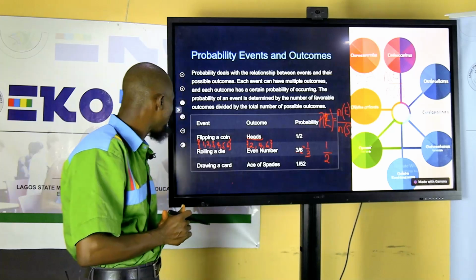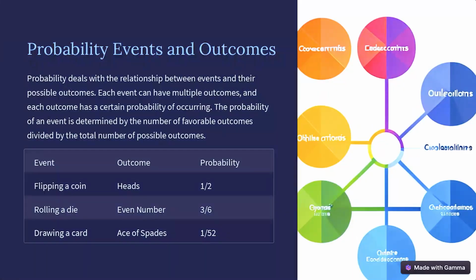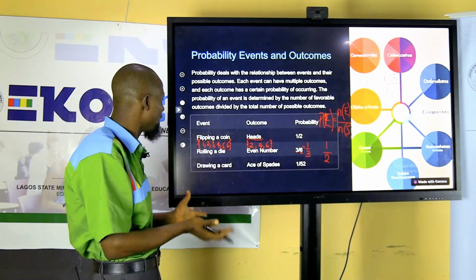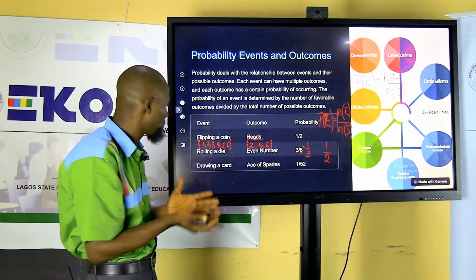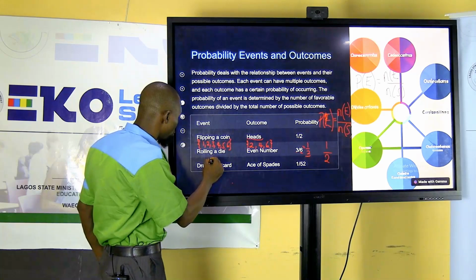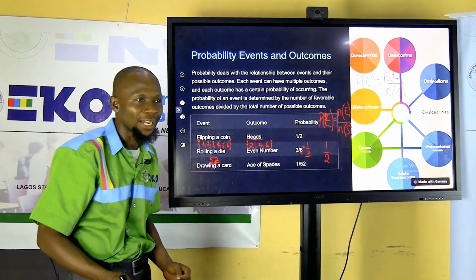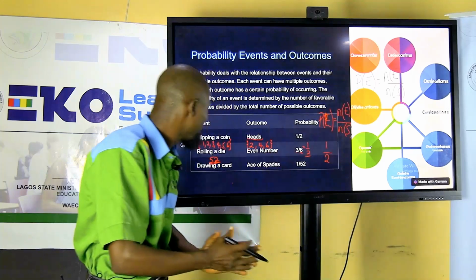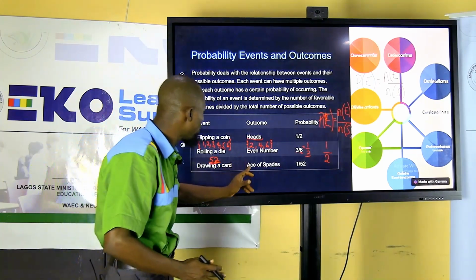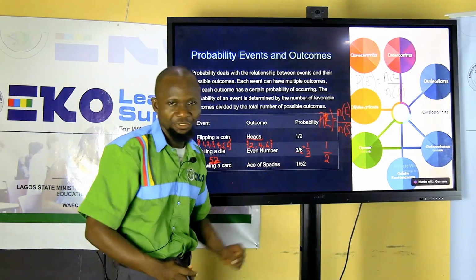Then we also have drawing a card. In drawing a card, what is the total possible? We have 52. We have 52 cards in a pack, and we have the ace of spades.